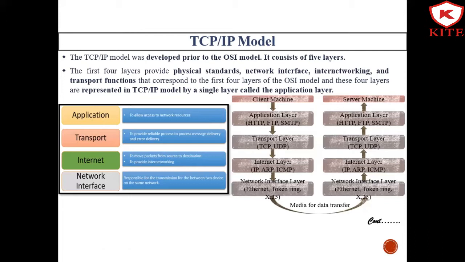First, the application layer allows access to the network resources. Then the next layer is the transport layer. It provides reliable process-to-process message delivery, and error-free data delivery. Then the next layer is the internet layer. It moves the packet from source to destination and provides internetworking. And the lowest layer, the network interface, is responsible for the transmission between two devices on the same network.